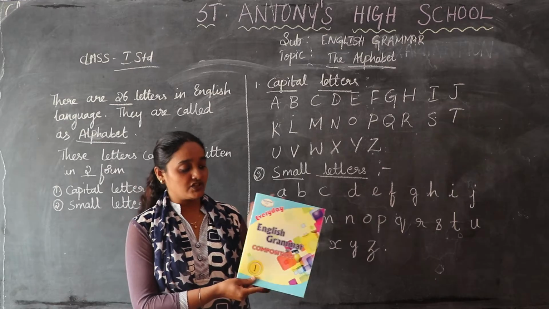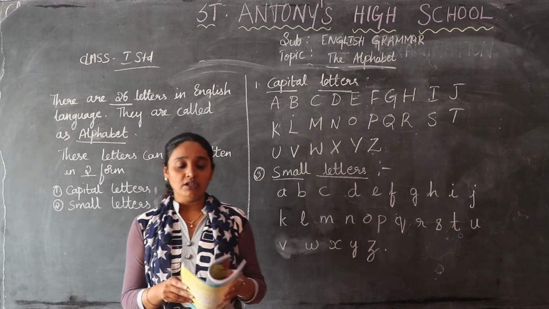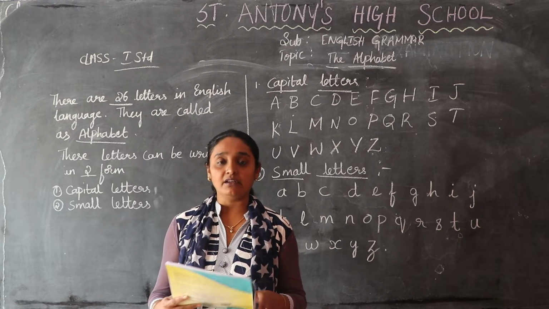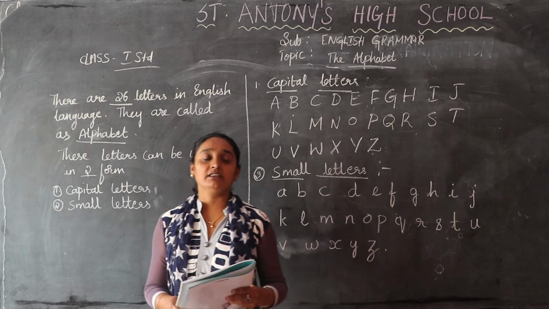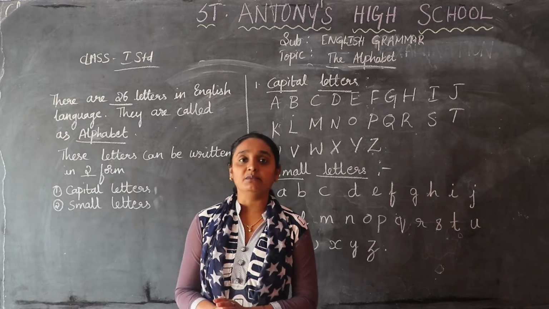See, this is your English grammar and composition book. I hope they have been provided to you. These are provided to you from school. So this is your grammar textbook. The first lesson from the textbook is the alphabet. Now move on to page number 5.